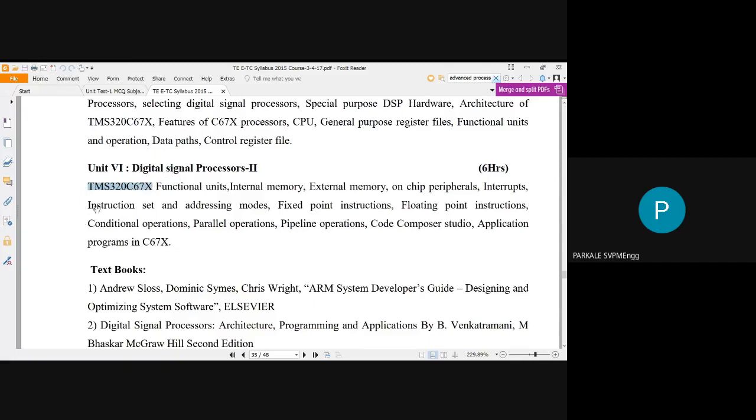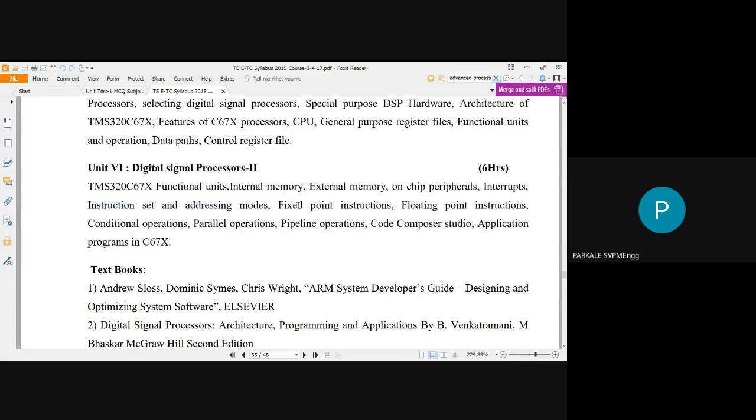Now, unit number 6 is also based on a digital signal processor, the TMS 320XX, but in this unit you have to discuss the different functional units. Like your 8051, PIC or ARM7, this TMS 320 digital signal processor also requires memory like RAM, ROM, some internal memory, and some external memory. It also has some on-chip peripherals and interrupts. The DSP processor also has its own instruction set and different addressing modes.